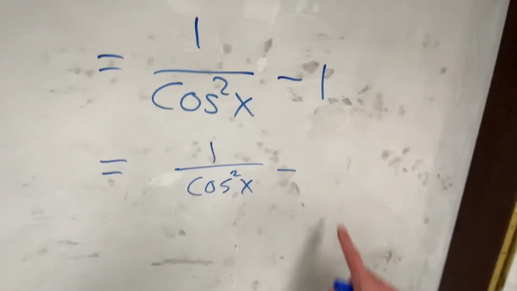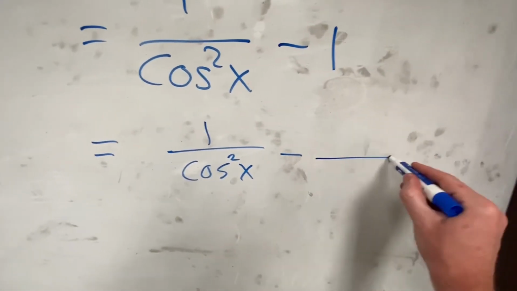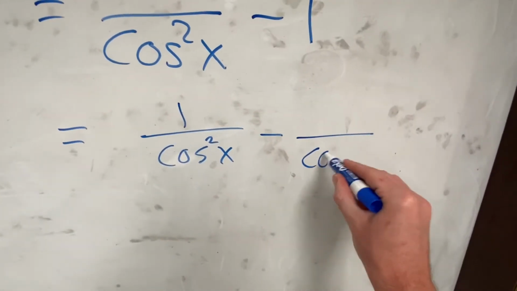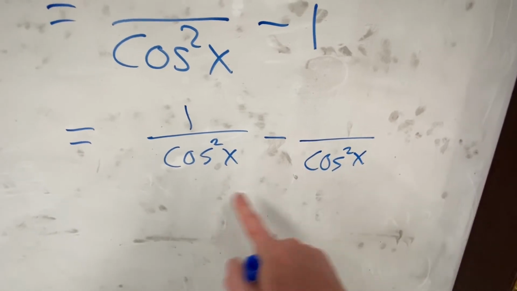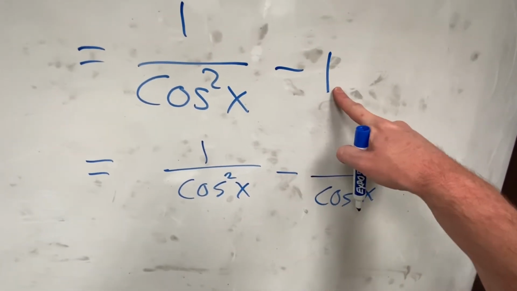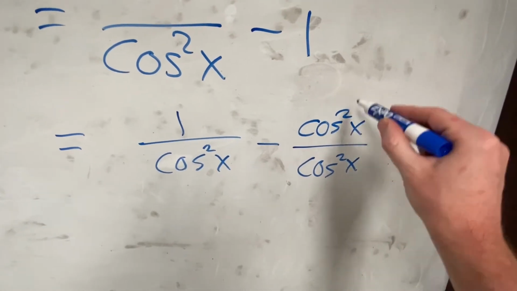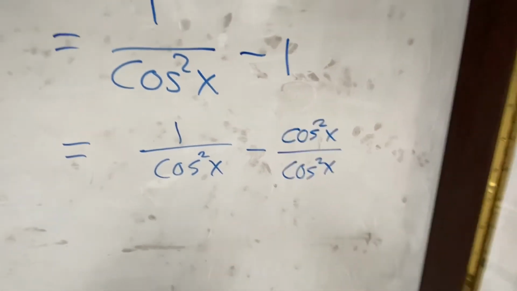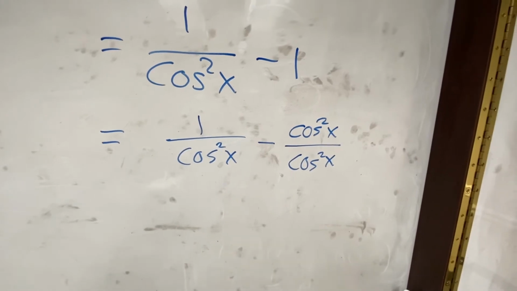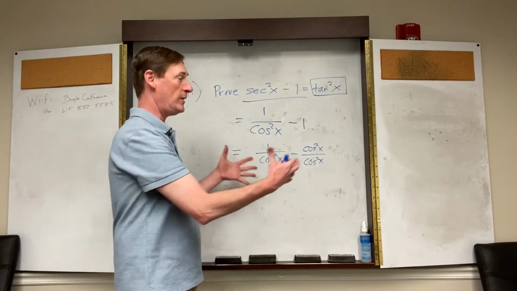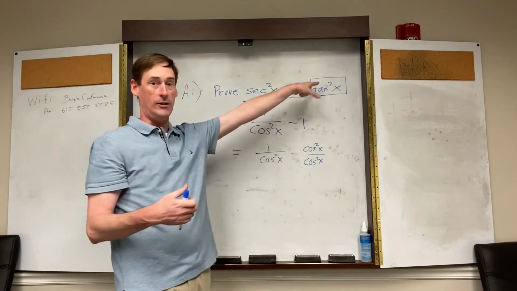And I'm going to disguise one. Well, the common denominator, the only denominator, is cosine squared. How do I make it a common denominator? 1 is the same thing as cosine squared over cosine squared. Now you have a common denominator. And now we put the two pieces together. So we get one lump sum to kind of look like this.